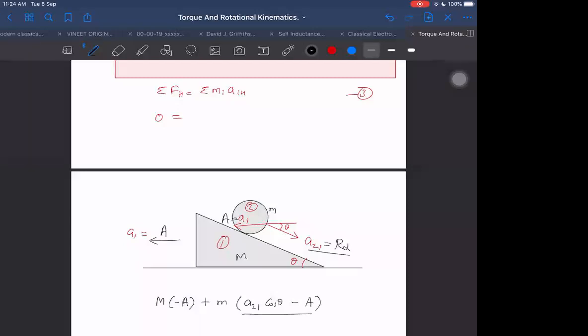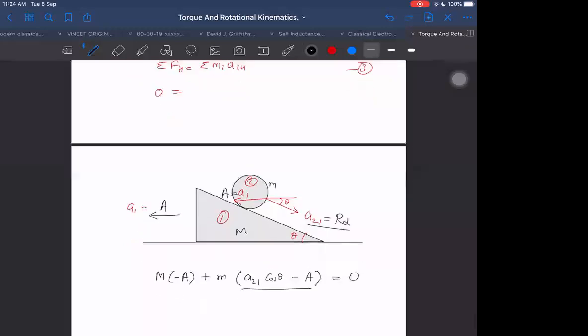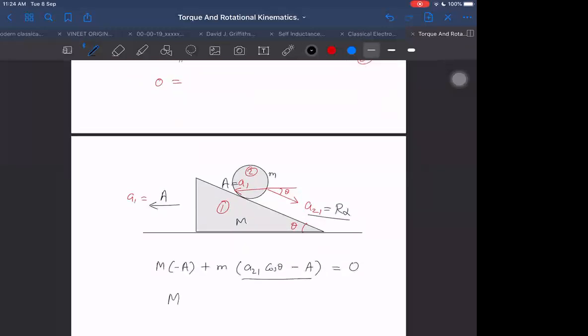A21 cos theta minus is equal to 0, which I can write as capital M plus small m into capital A. Capital A is equal to m into R alpha A21 cos theta. That is our equation number 3.